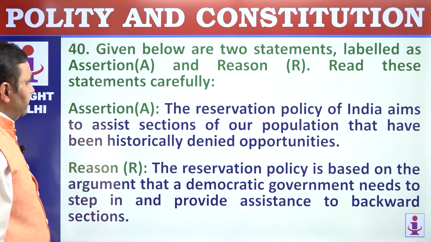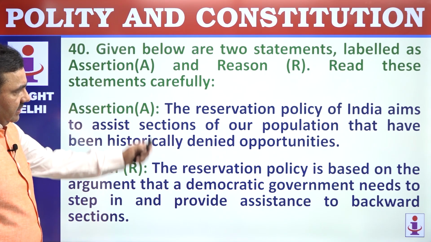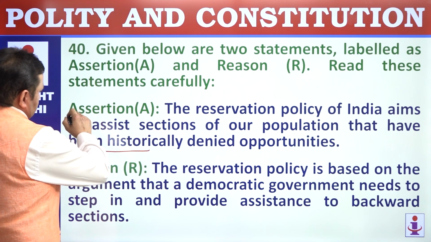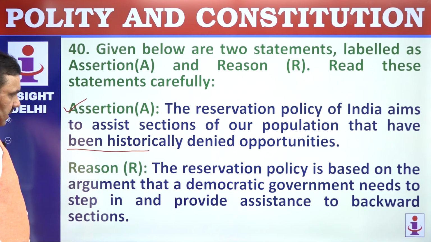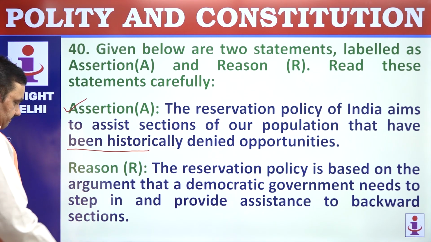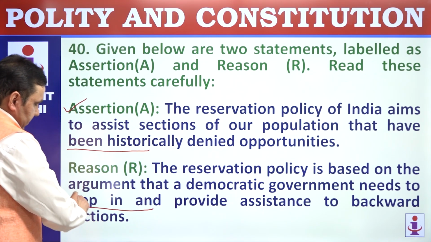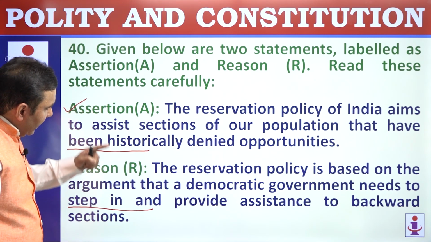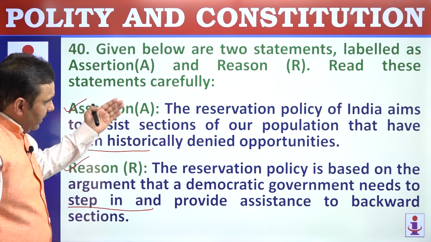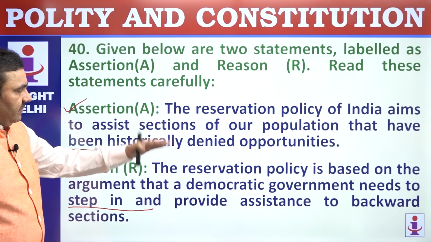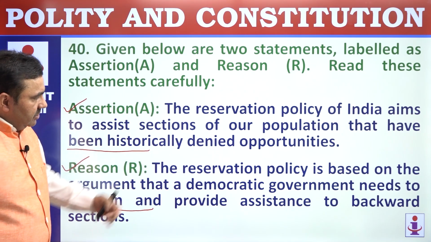40. Given below are two statements. Assertion: the reservation policy of India aims to assist sections of our population that have been historically denied opportunities. A statement is correct here. The reservation policy is based on the argument that a democratic government needs to step in and provide assistance to backward sections. That is also correct. So assertion and the reason. So A should have reason R, or R is the reason of A. A is there because of R. And that because of relationship you can fit.